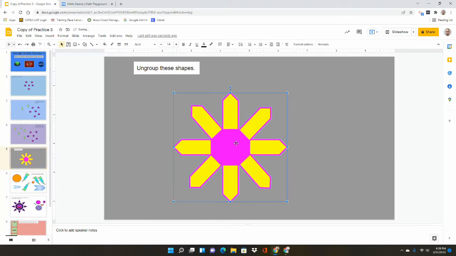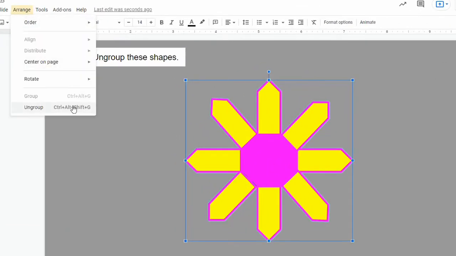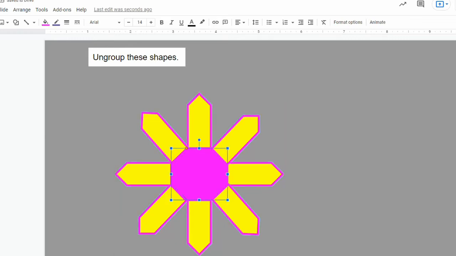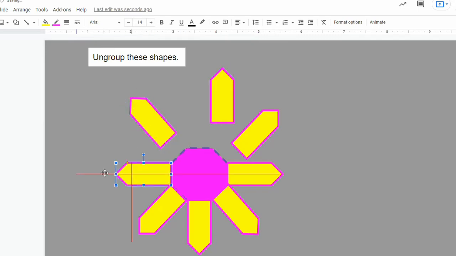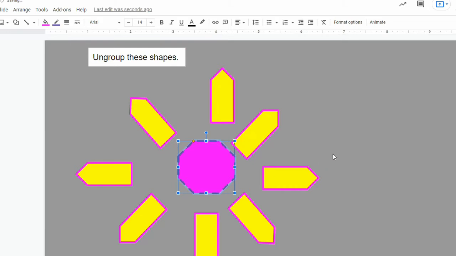Right now, if I click on this shape, it moves all together because it is one group. I want to ungroup it though. So go ahead and click, and you can either click and drag over it or just click on it since it's already a group. And then we're just going to go to arrange and ungroup. When I did that, you'll notice the pieces all come apart now that I have ungrouped it. So you should see the 9 different parts of this if you've ungrouped it correctly.